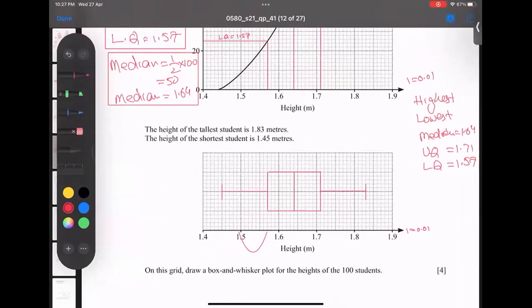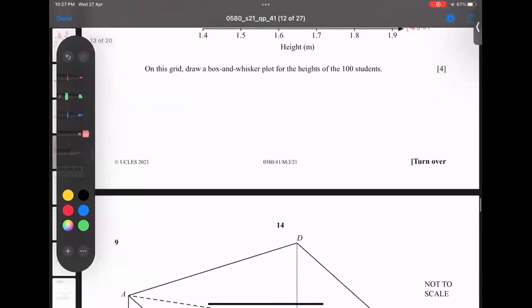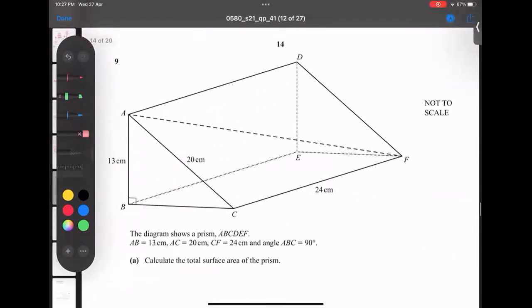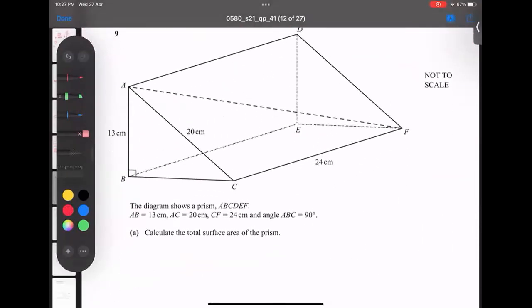So Alhamdulillah Rabbil Alameen, I believe you understood the way we can get the upper quartile, lower quartile, and median, everything. I'm sure these are the exact values, maybe some ranges also, but most probably these are the exact answer. So done. Let's go for question number 9, total surface area.